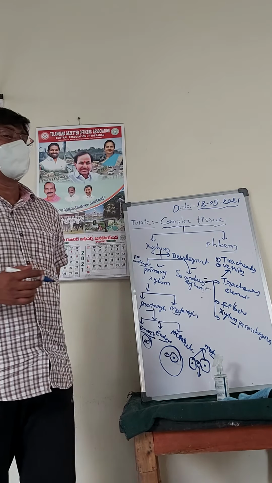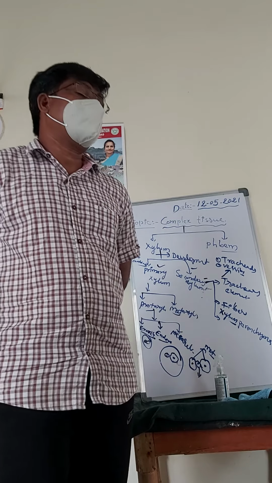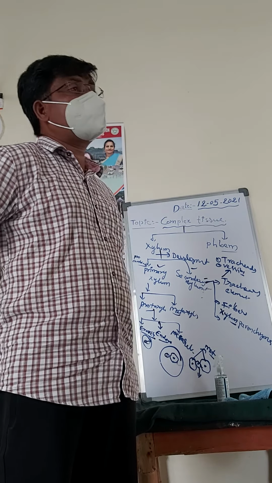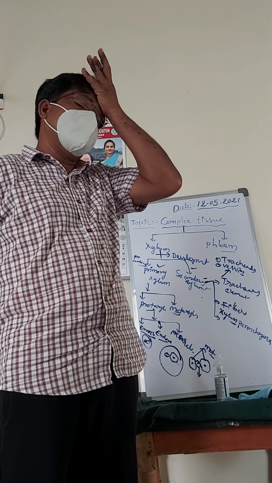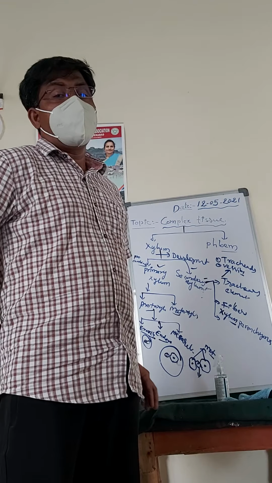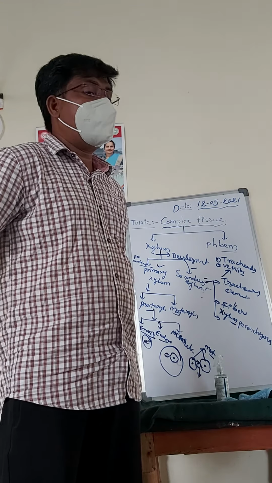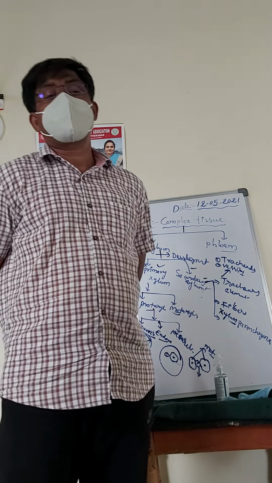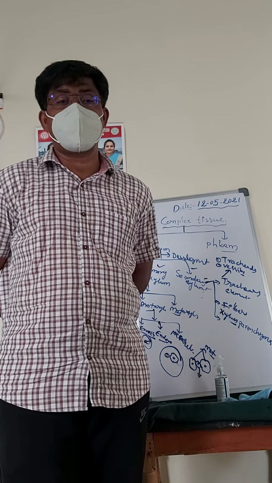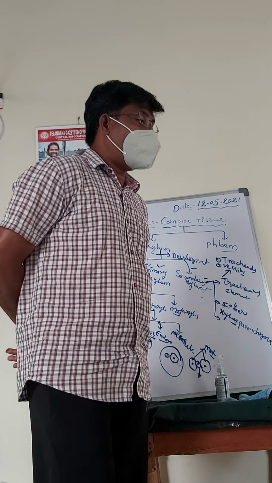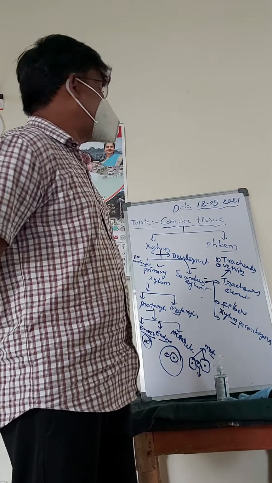Xylem parenchyma. Xylem parenchyma is a living tissue. It is situated on both sides of the fiber cells, and it participates in the conduction of water and also minerals. Now I am going to explain the tracheary elements.